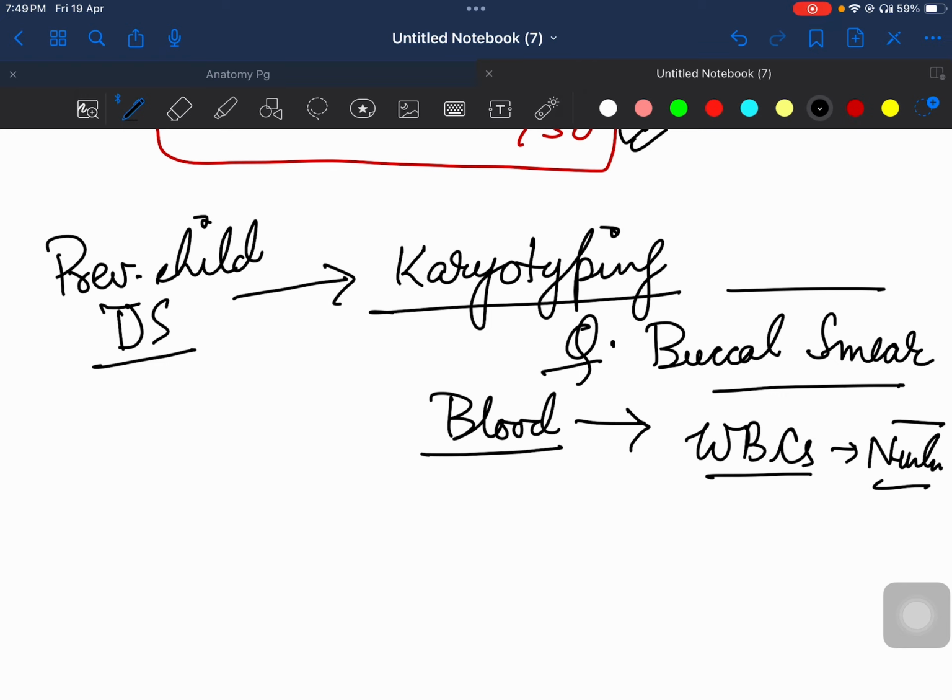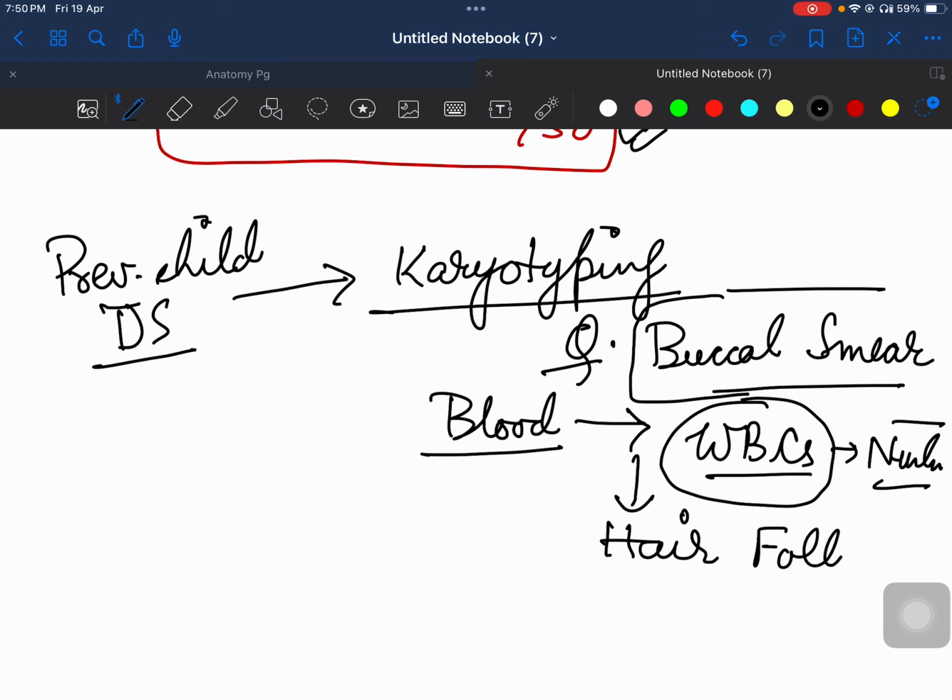RBCs के अंदर nucleus नहीं है and platelets के अंदर तो वैसे ही नहीं है क्योंकि megakaryocyte से break down हो रहा है। Plasma तो एक water है तो उसके अंदर कुछ नहीं है। तो basically the WBCs of the blood sample will give your karyotype and the non-invasive form is buccal smear. Other than that, you can take hair samples also. So your hair follicles are also a living part.